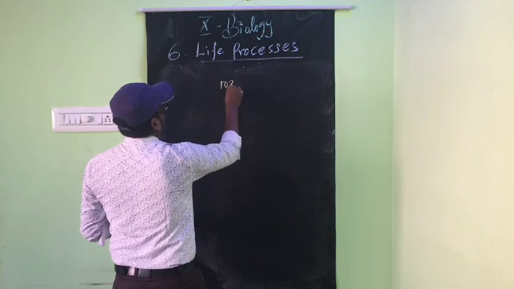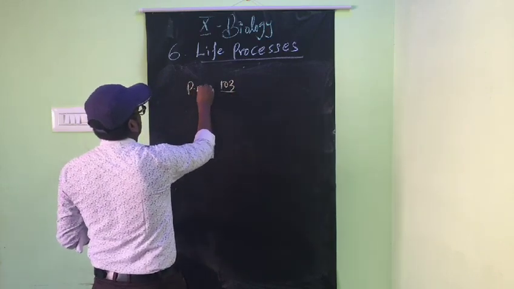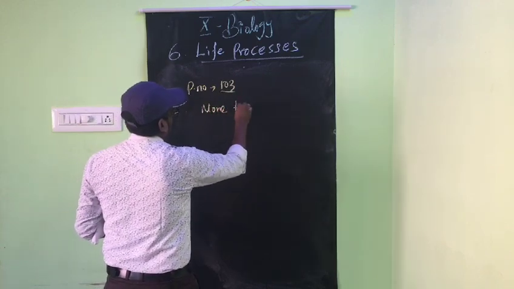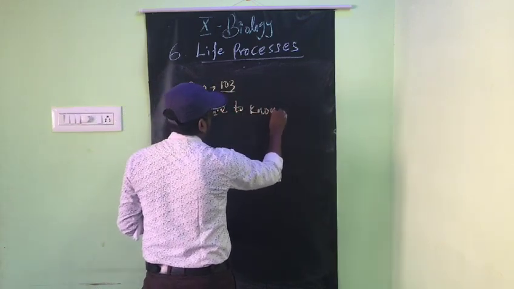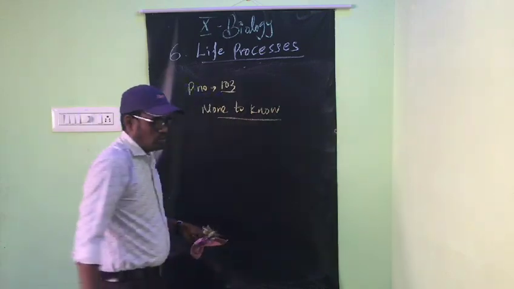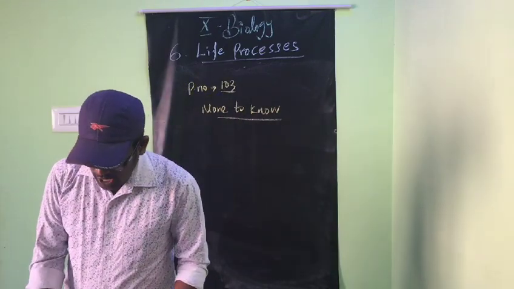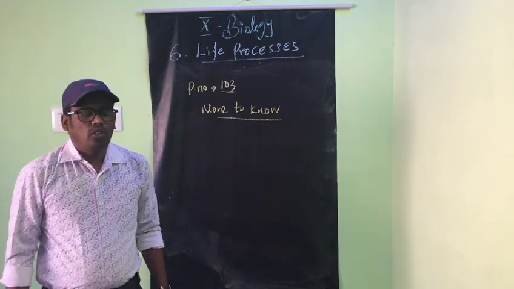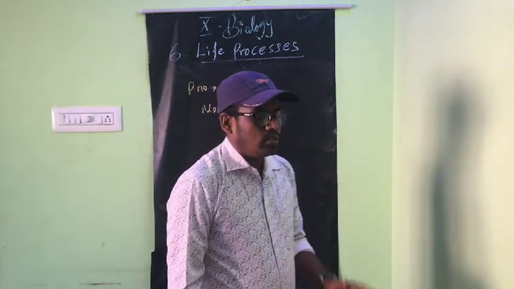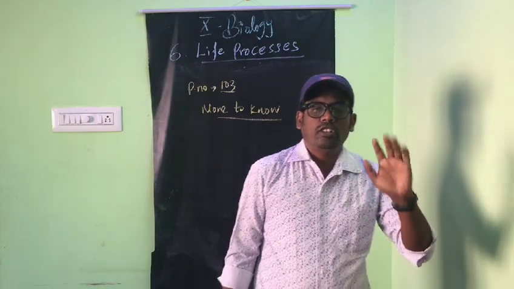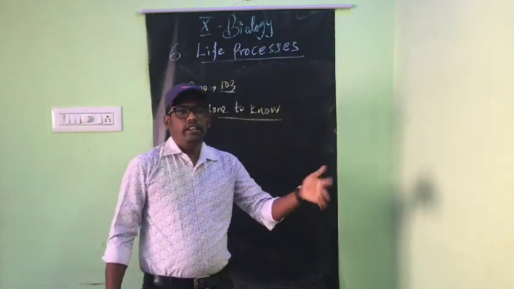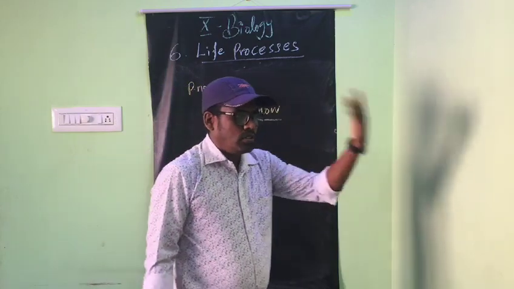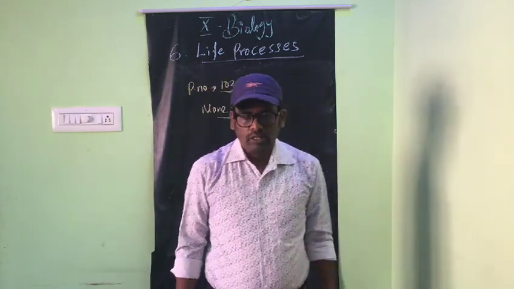What is the concept of this more to know? Tobacco is injurious to health, a danger to health in the form of beedi, cigarette, gutka or any other ways. Tobacco is very serious.